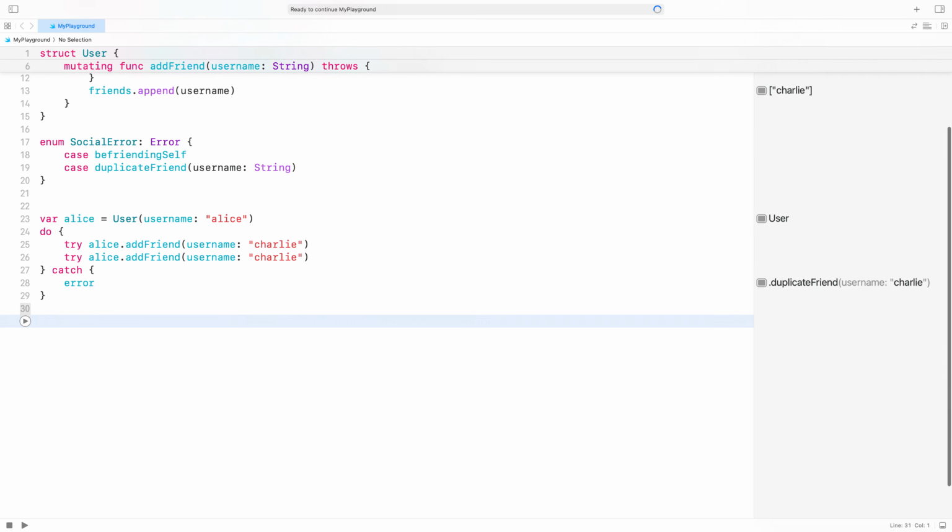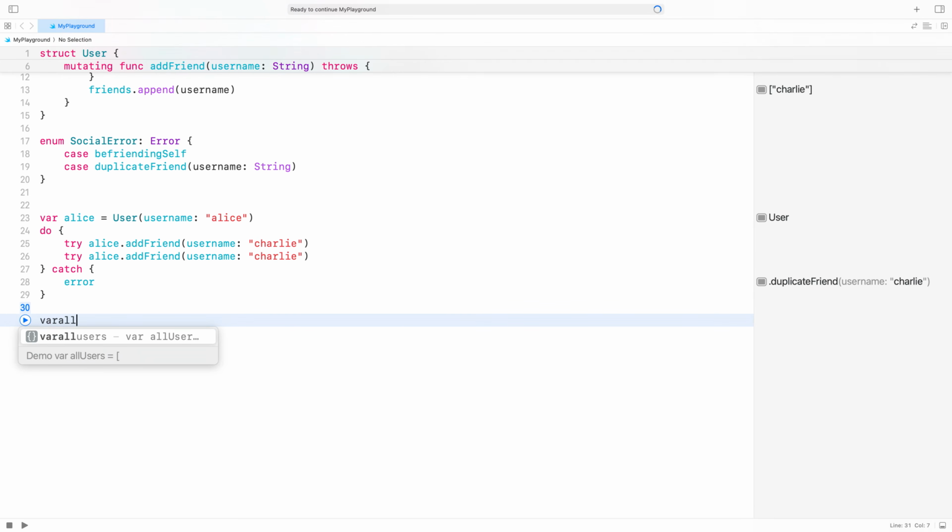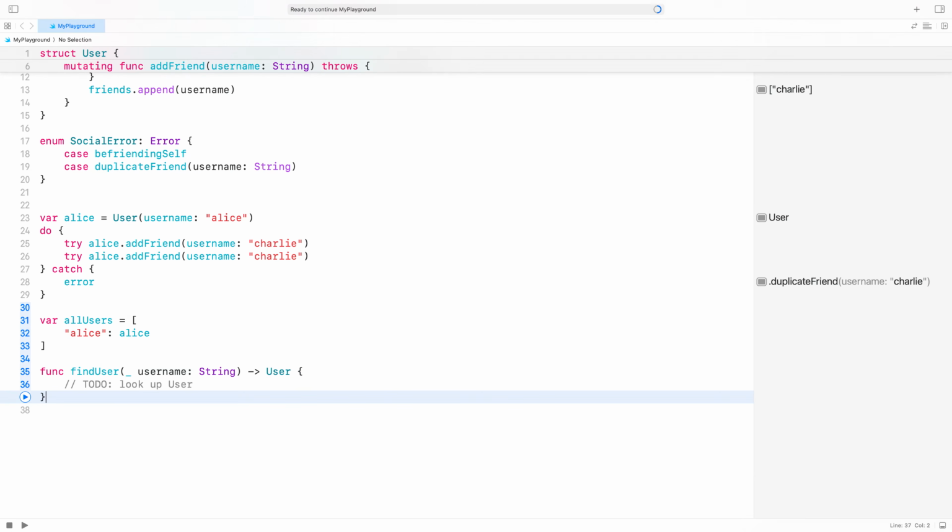Next, let's prototype a query that finds a user given their username. I need a place to store users, so I've created a dictionary that maps usernames to user structs. Our query function needs a way to handle the case where a user is not found. It could throw an error, but another option would be to make the return value optional.